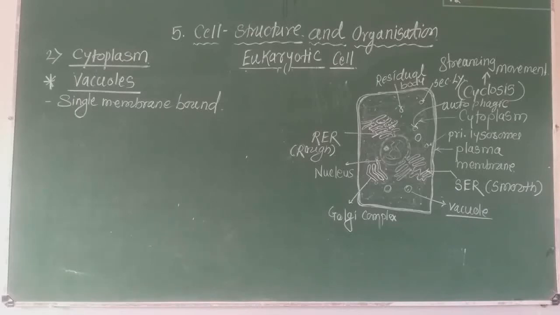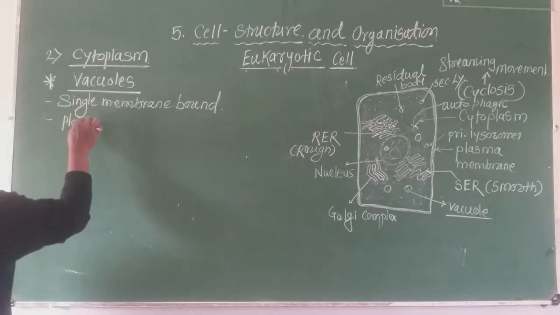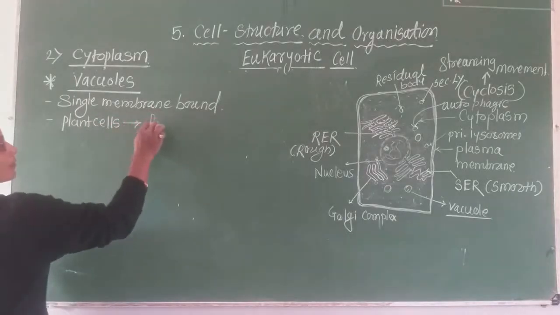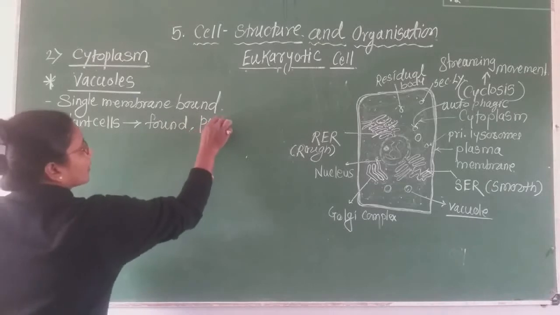Inside this vesicle there is presence of content, and these vacuoles are found in plant cells. The difference we observe is that in the case of the plant cell, these vacuoles are found and are permanent.